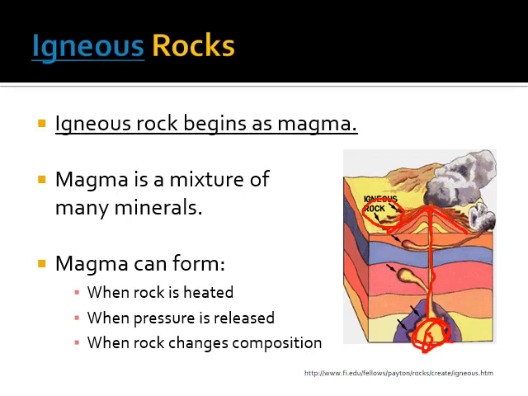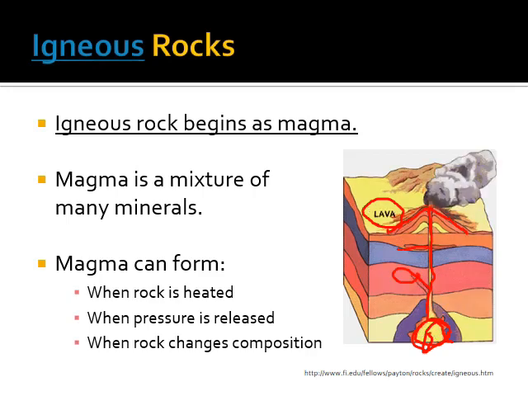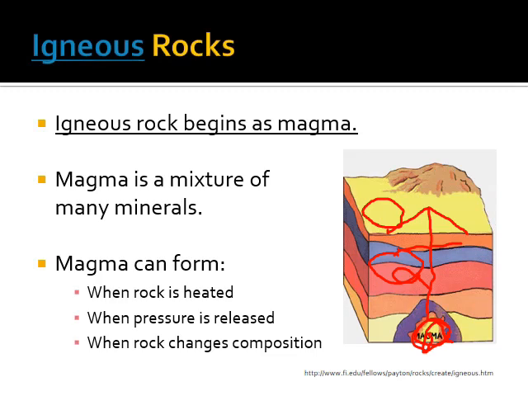We call it extrusive igneous rock if it cools on the Earth's surface. If you notice, when the magma starts coming up, there are some places where the magma branches off still inside the Earth, over here. These are called magma pools, okay? And rock can cool here too. And we call that intrusive igneous rock when it cools inside the Earth's surface. Extrusive when it cools outside of the Earth's surface on the crust. Okay, so 2 different types of igneous rocks.